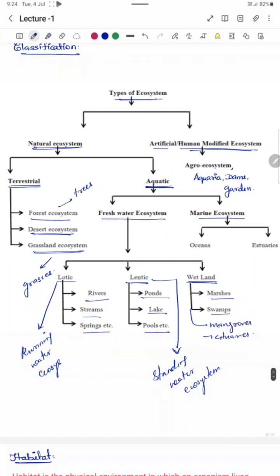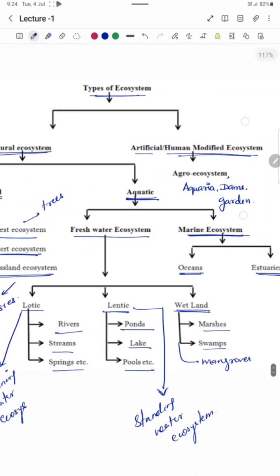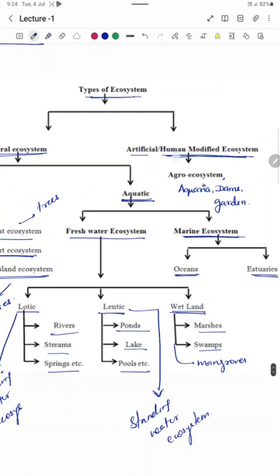In case of marine ecosystem, we'll find oceans and estuaries there. Coming to the human-modified or man-made ecosystem, the examples are agro-ecosystems. Agro-ecosystems are nothing but the rice fields, the maize fields. These are the examples of agro-ecosystem. Aquaria is an example of man-made ecosystem. Dams, gardens and every other thing are examples of man-made ecosystem.